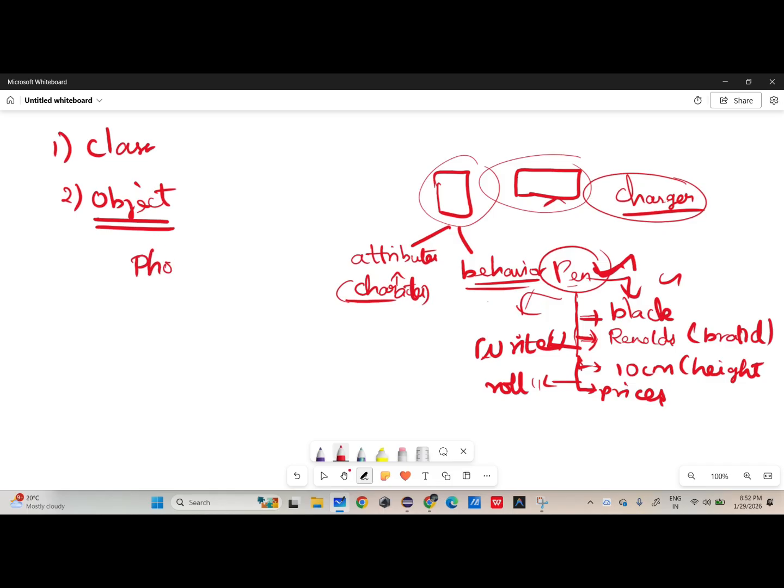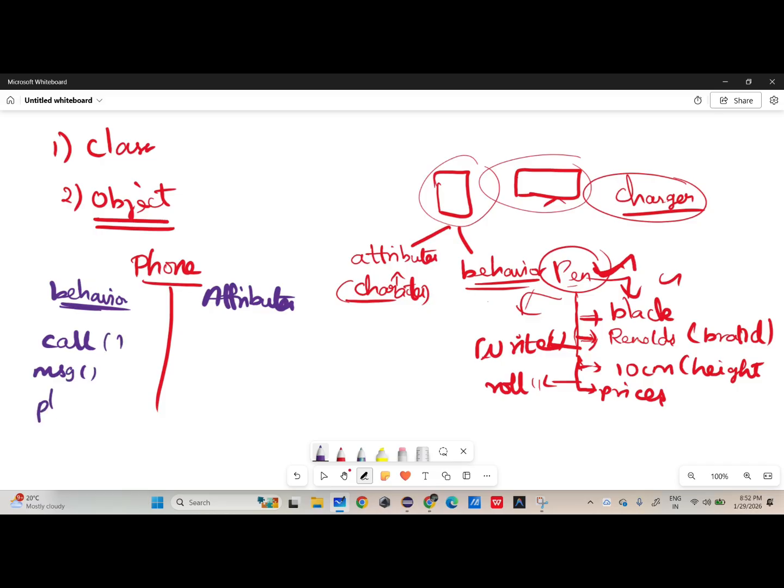For example, take a phone. If you say phone, it also has two things: attributes and behavior. What is the behavior? With this phone I can call a person, I can message a person, I can also play. Likewise, I have several things to do with this phone.